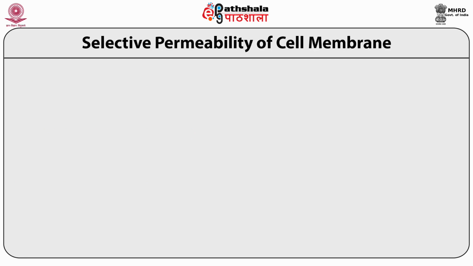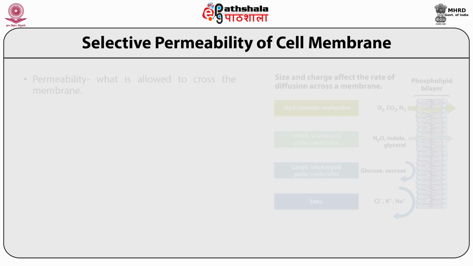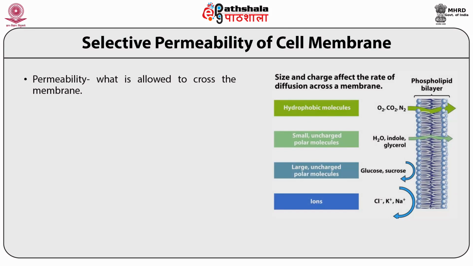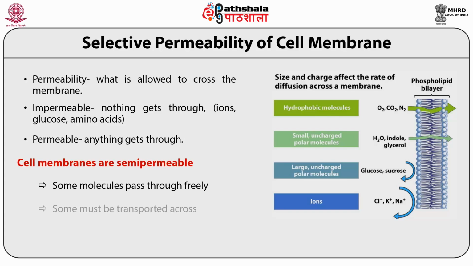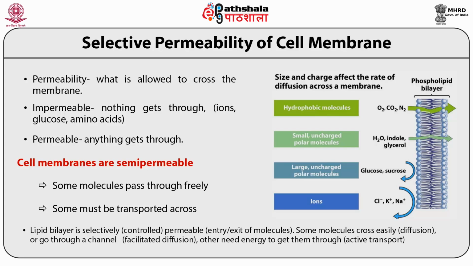Selective permeability of the cell membrane. First, what is permeability? Permeability is what is allowed to cross the membrane. Impermeable means nothing gets through the membrane. For example, ions, glucose and amino acids cannot pass through the membrane. If a membrane is permeable, anything gets through. Cell membranes are semi-permeable, meaning some molecules pass through freely, while some must be transported across. As I told you before, the lipid bilayer is selectively permeable. Some molecules cross easily or go through a channel, while others need energy to get through.